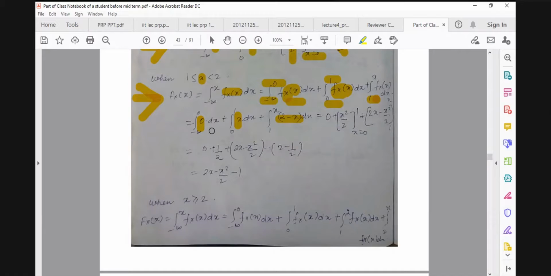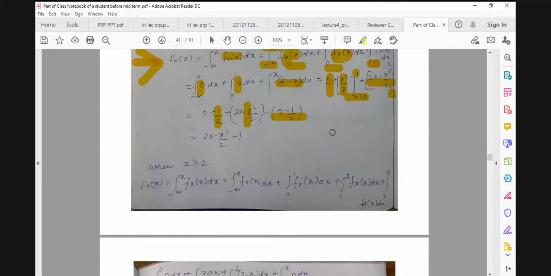And then we integrate it. The first part is 0. The integration of this is x squared by 2, but the limit of integration is 0 to 1. And the integration of this is 2x minus x squared by 2, from 1 to x. After substituting the upper limit for this part, you are getting 1 by 2. After substituting the upper limit for this part, you are getting this. And for the lower limit x equal to 1, you have to substitute x equal to 1 also, and you are getting this. After some calculation, you are getting this.